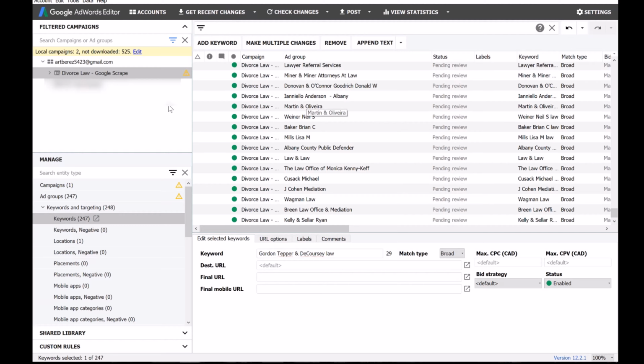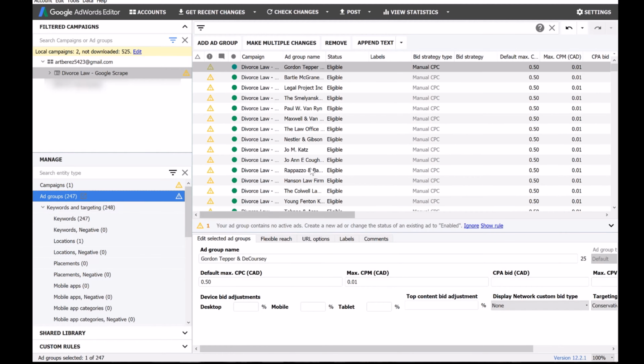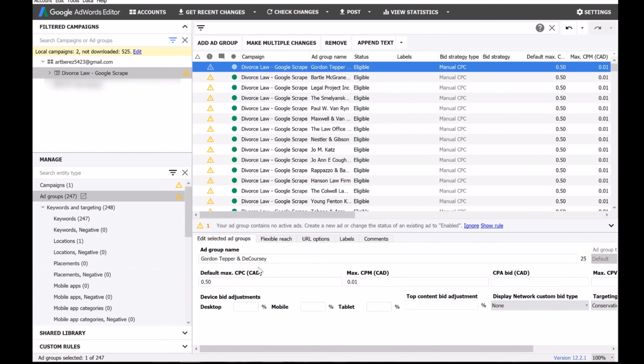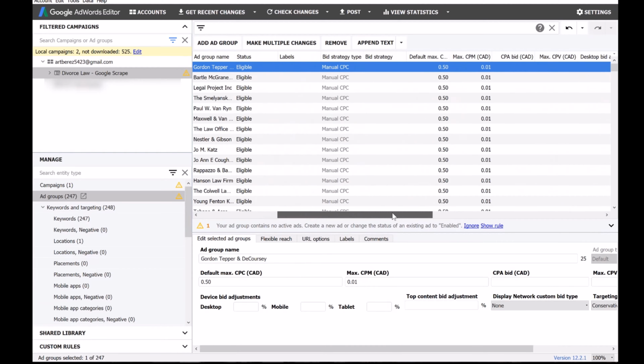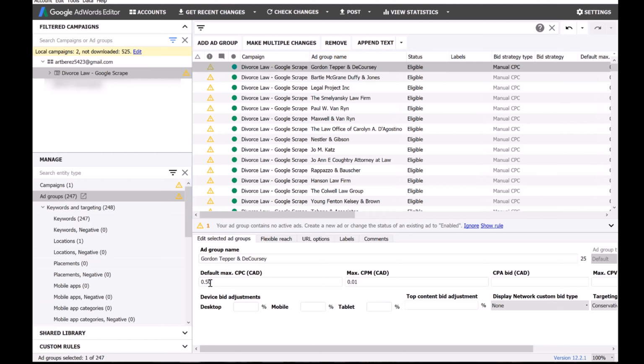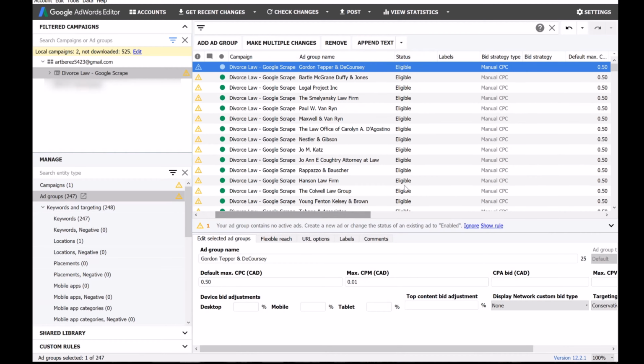Now there's a bunch of niches you could use this for, but what I really recommend is that you also bid really low when you start. Okay, and that's because you will get a lot of garbage keywords, so you need to be really careful. So always start with a really low bid and see what kind of keywords end up showing up for impressions, and then also look at your keyword search terms to see what kind of keywords are showing up before you end up basically blowing through your budget.